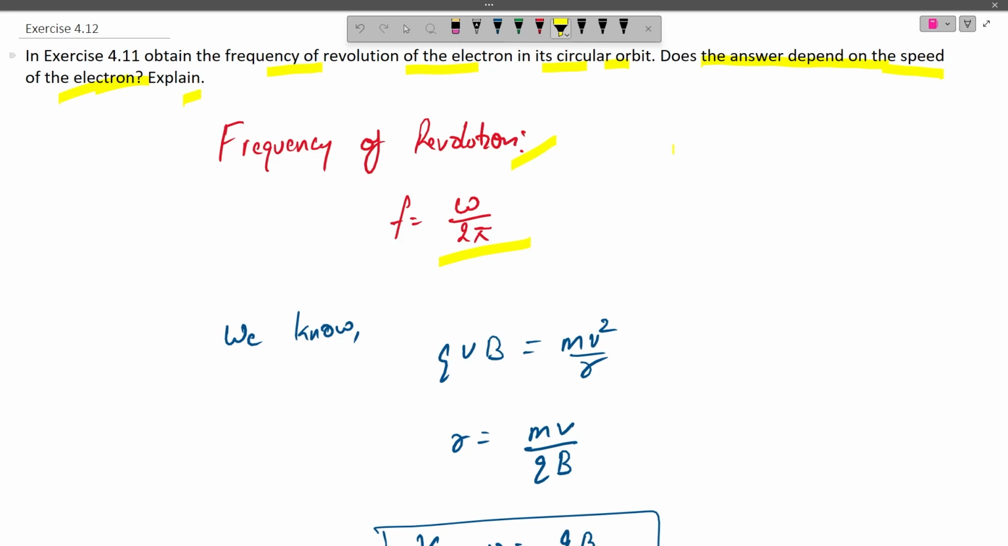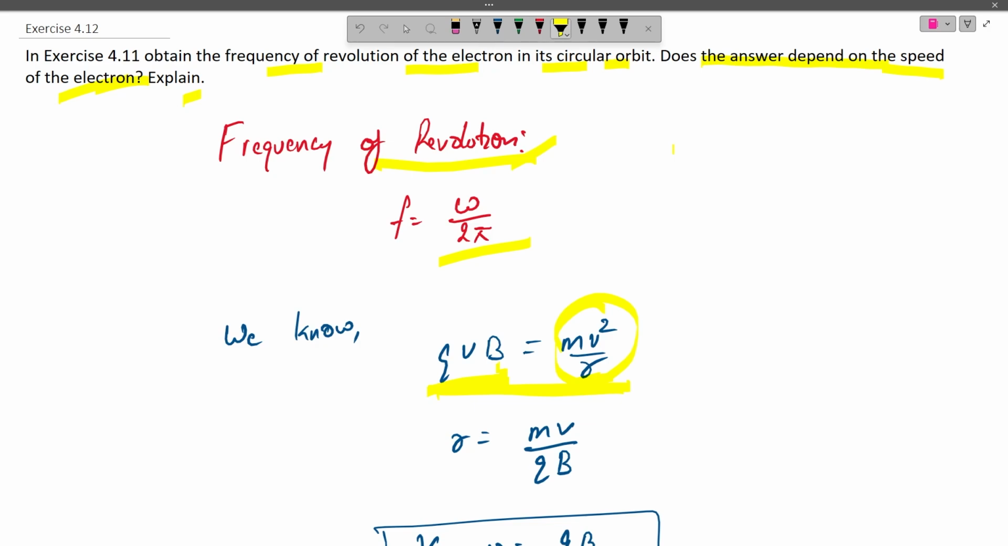So we know that frequency is given by omega by 2 pi. We also derived this expression in the previous question: qvB, the magnetic force on a charged particle with charge q and velocity v perpendicular to the magnetic field B, is equal to mv squared by r. We can relate it with the centripetal force, where r is the radius of rotation of the particle. So from this expression we know that r would be equal to mv by qB.